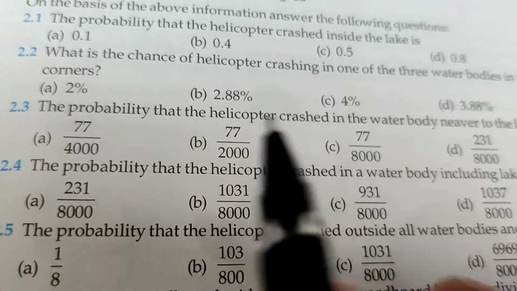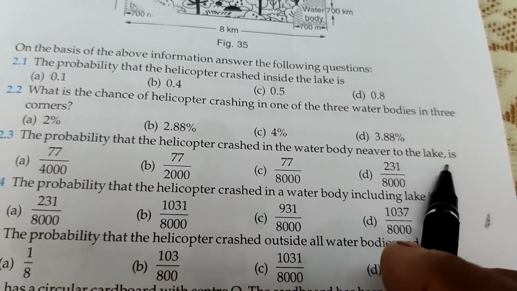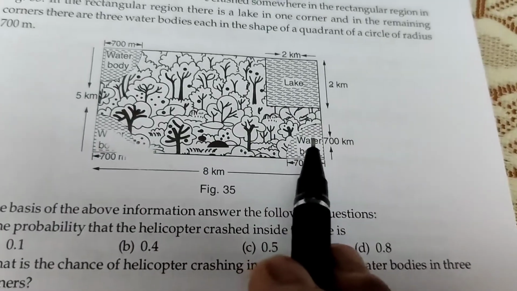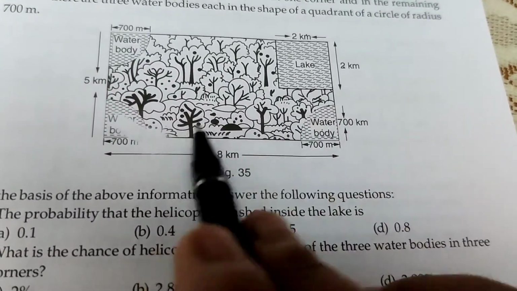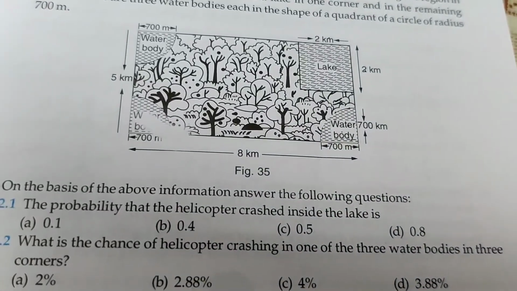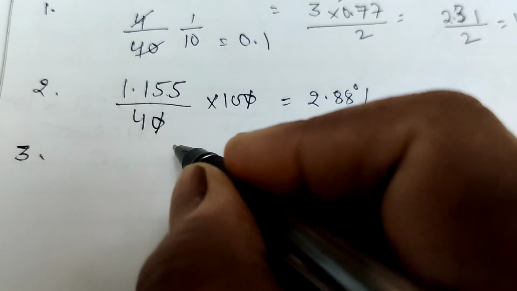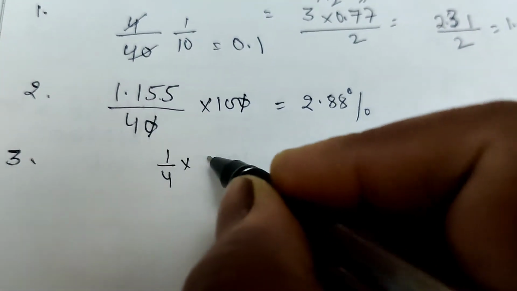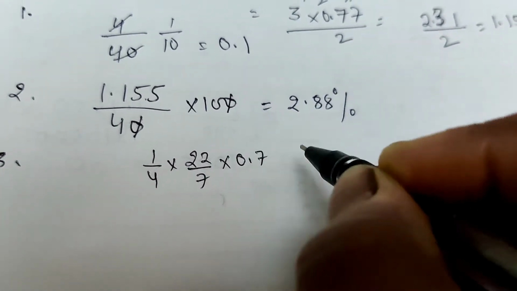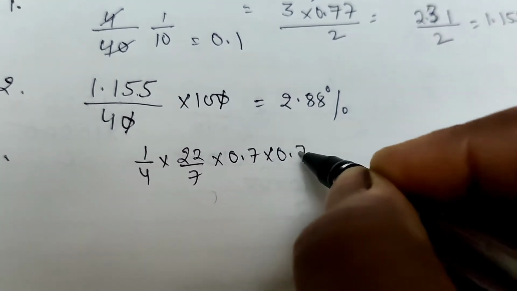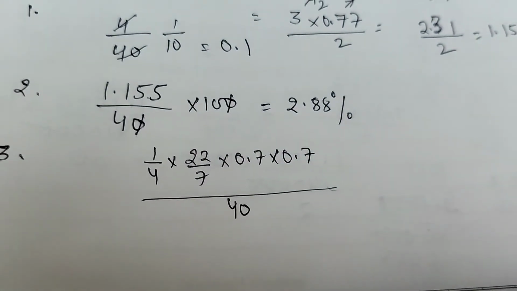Question number 3. The probability that the helicopter crashed in the water body nearer to the lake. The water body nearer to the lake is this one. The area of the water body divided by the whole area. Area of water body means 1 quadrant, 1 by 4 pi r square. This is the area of quadrant, divided by the area of the whole portion.